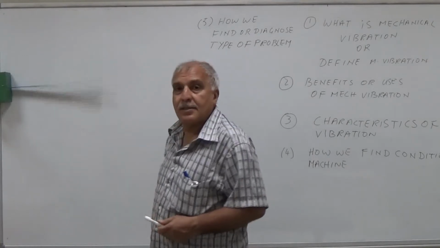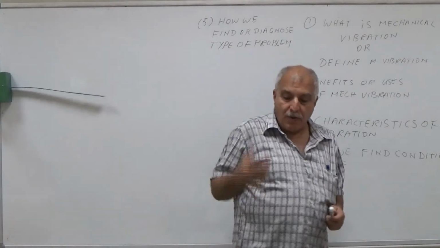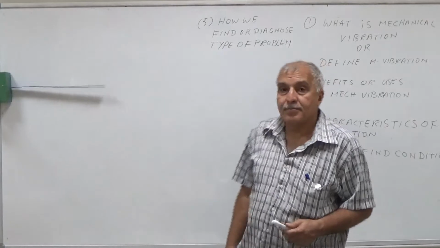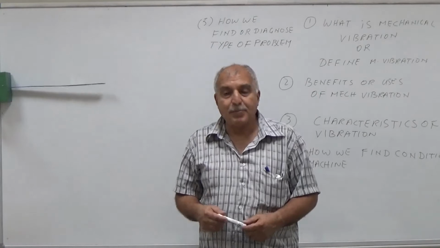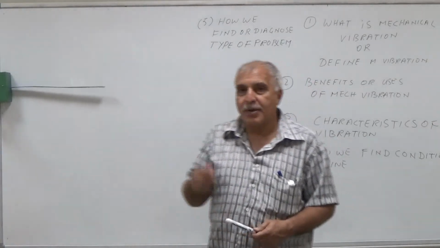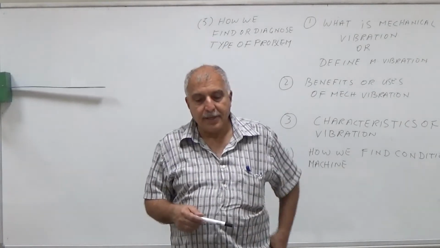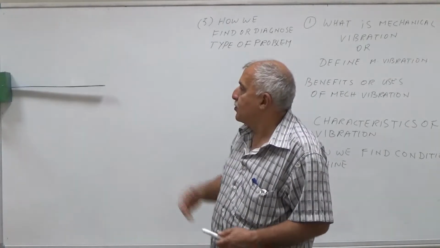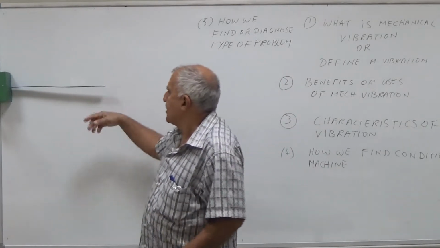Mechanical vibration is the actual movement of the machine from one end to the other end. In case of machines, you may not see the vibration because it is not too much, but if you put your finger, you can feel it. But here I am showing you just to make you understand by this strip.